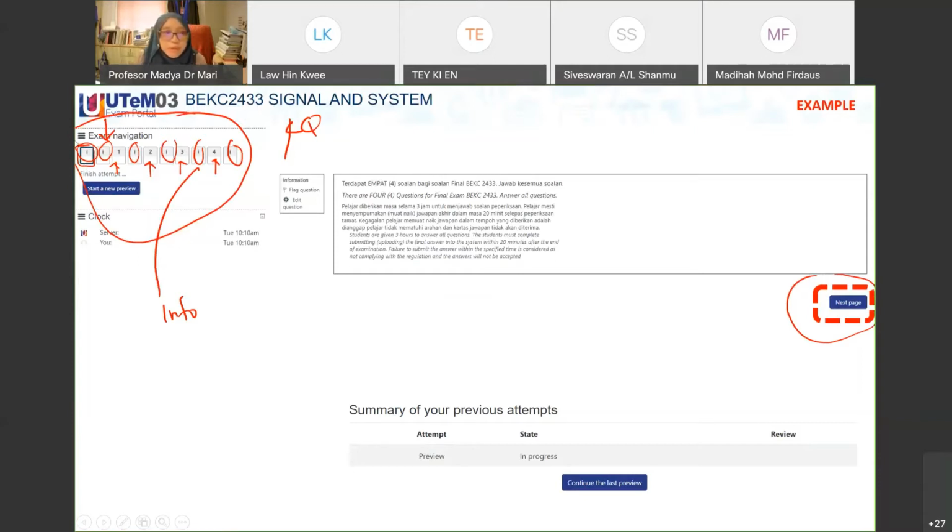Because this is PowerPoint I couldn't click it, but if you click on I here, you can go directly to the navigation or question 1, so you do not need to use the next page button. Remember that the clock will be on the left side, so you can look at the current time.